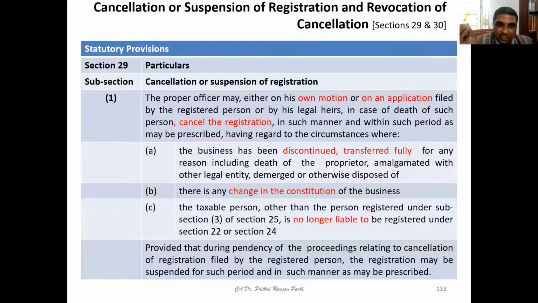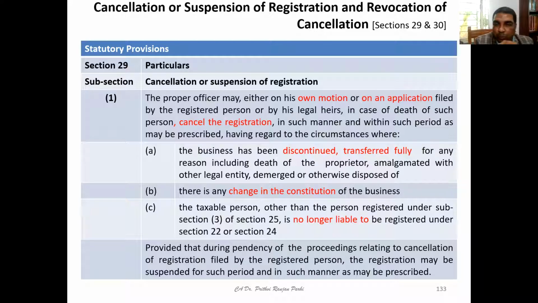What are the circumstances? These circumstances are like this. When business has been discontinued or transferred fully for any reason, including death of the proprietor, amalgamation, etc. So if it is discontinued or transferred fully, the registration can be cancelled. Or in case there is a change in constitution of business, then also registration can be cancelled.